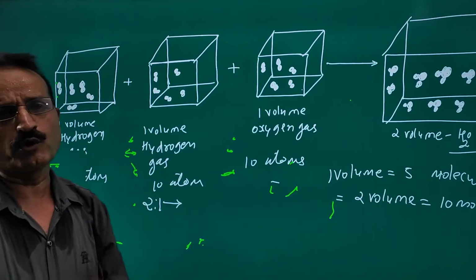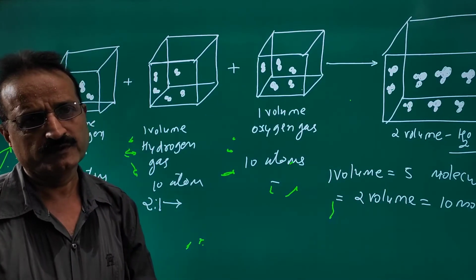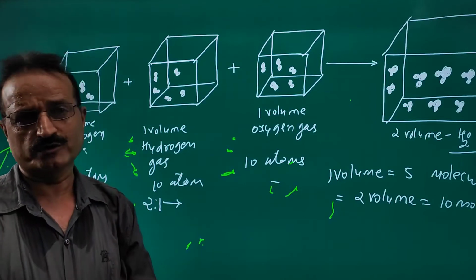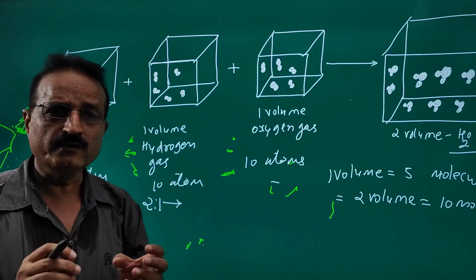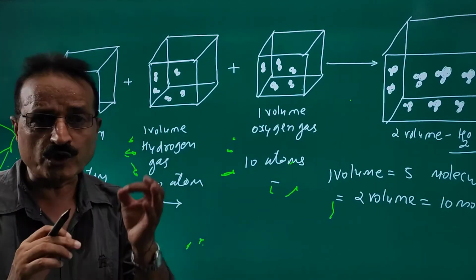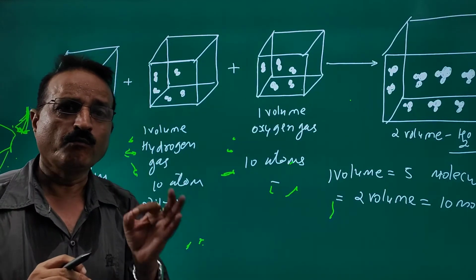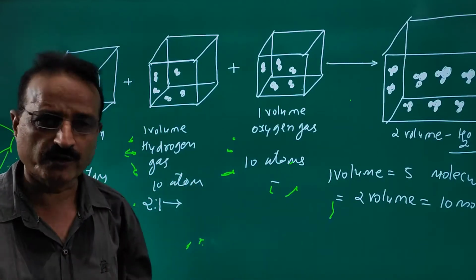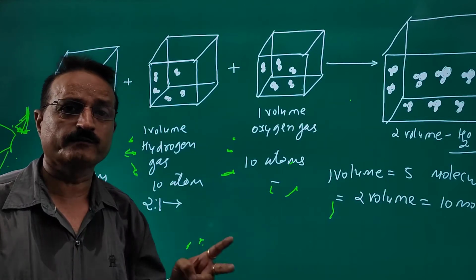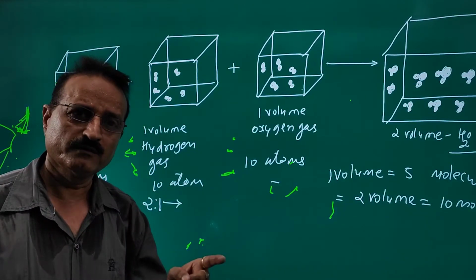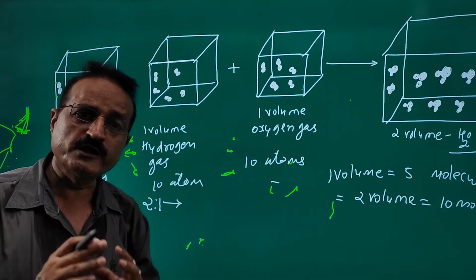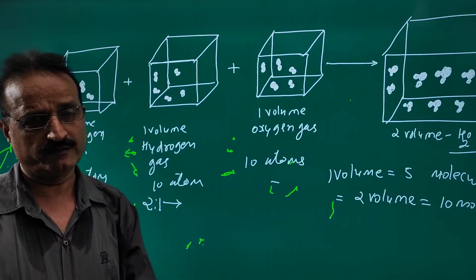Why was this law not accepted? This law was not accepted because when Gay-Lussac developed it, the concept of the molecule was not clear. They did not believe that 2 atoms can form 1 molecule. So that concept was not clear, and this law was not accepted.